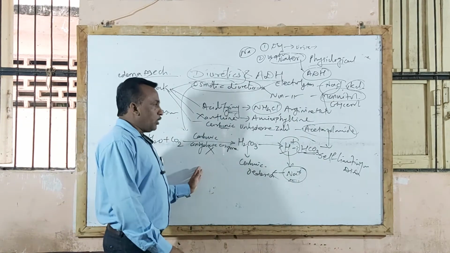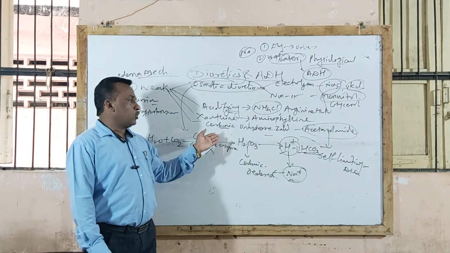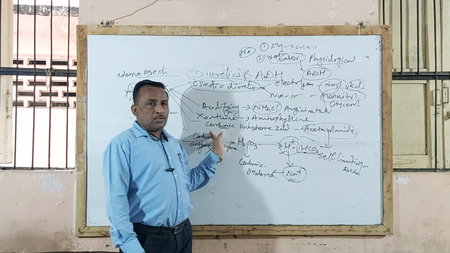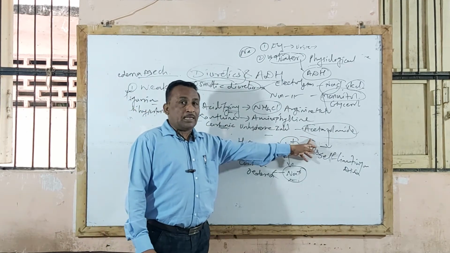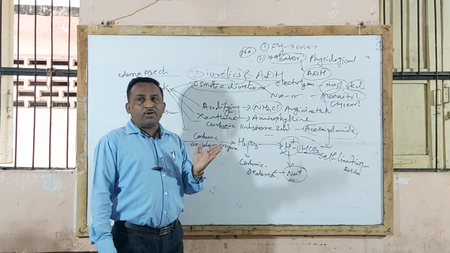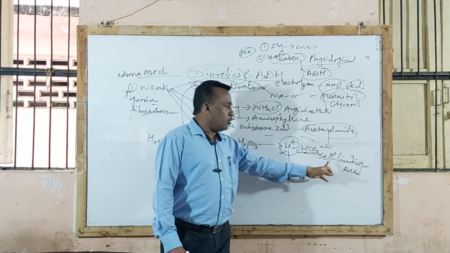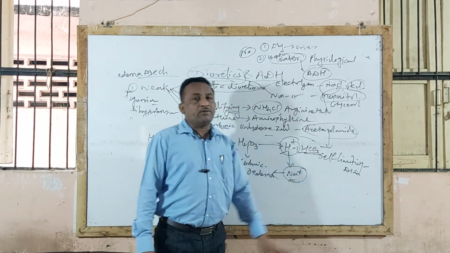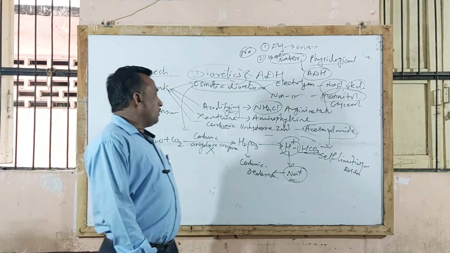So this is most important. Sometimes they will ask: write a note on carbonic anhydrase inhibitors, or explain the mechanism of action of acetazolamide, or in another way, why acetazolamide is also called a self-limiting diuretic agent. So this is the reason.